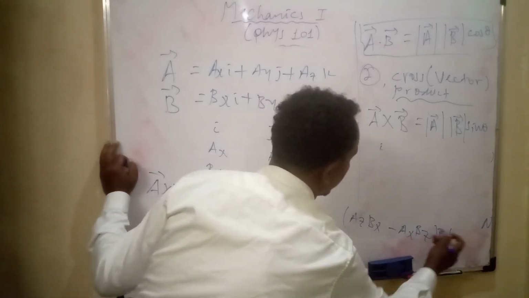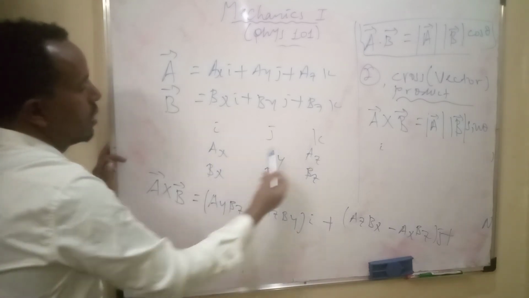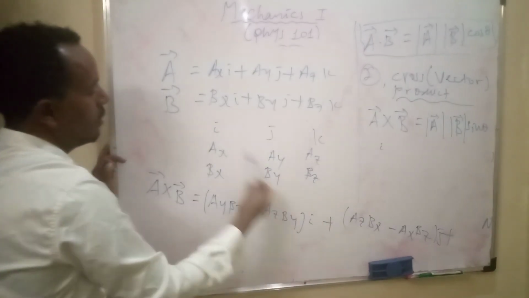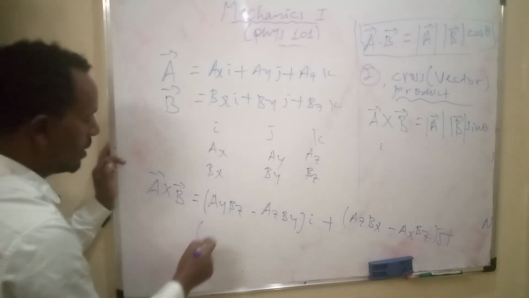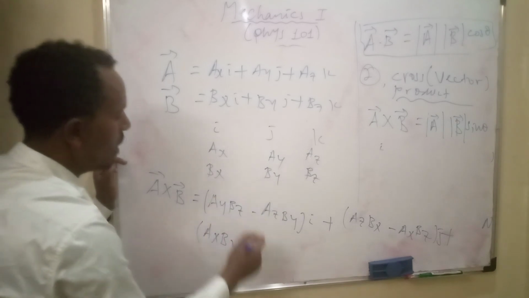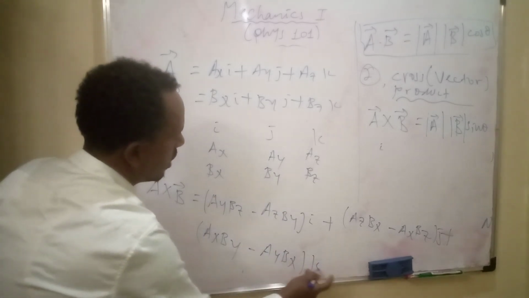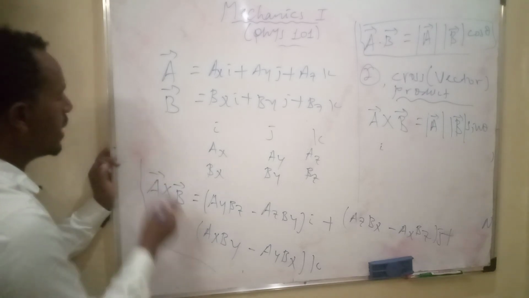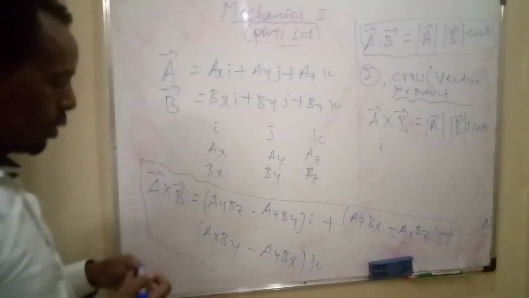Plus, in the k direction, you ignore this and use these two: AX BY minus AY BX. This is also another mathematical expression for the cross product.